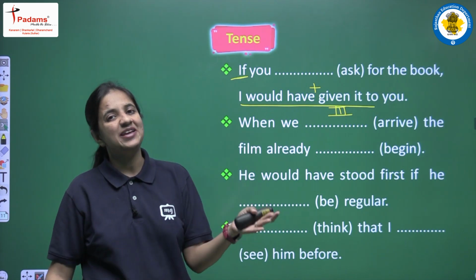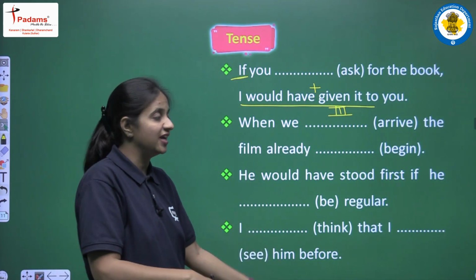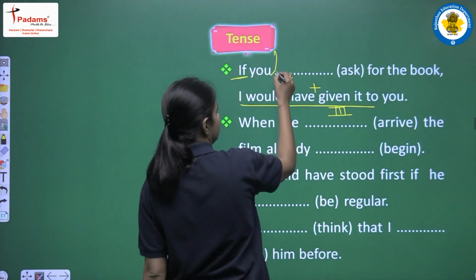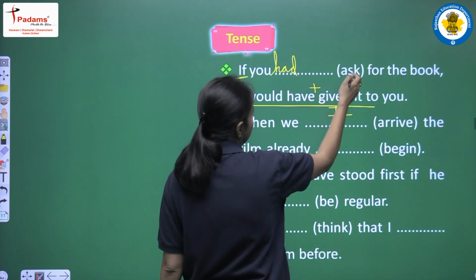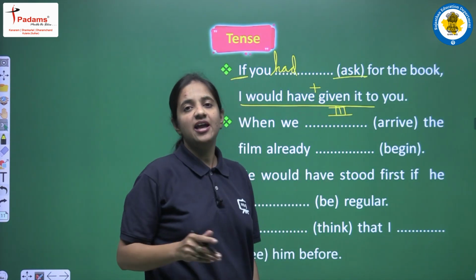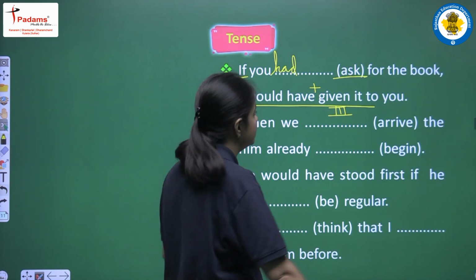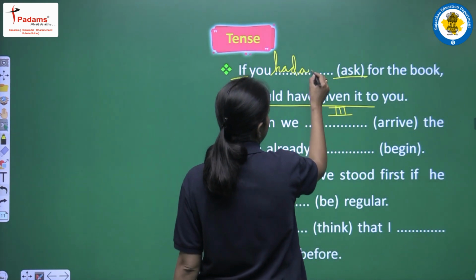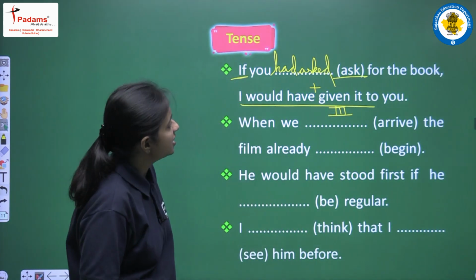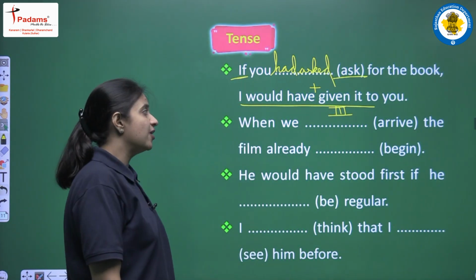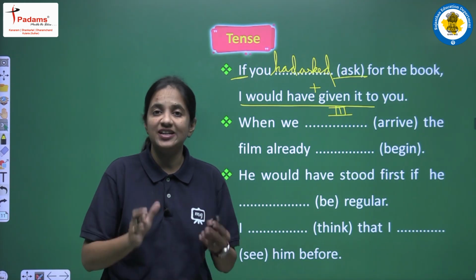So at that time in the condition clause we have to use past perfect tense, and again past perfect means had plus third form. So we will write had as a helping verb, and as a main verb we are having ask. So we have to convert ask to asked, that is the third form. So we will write asked here, and the sentence will be: if you had asked for the book I would have given it to you. Okay, so this is the example of a conditional sentence.